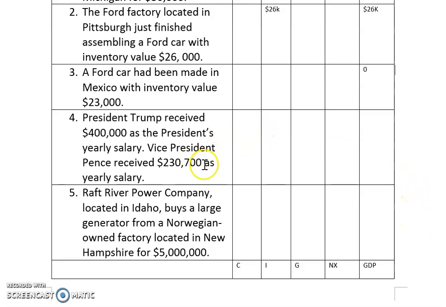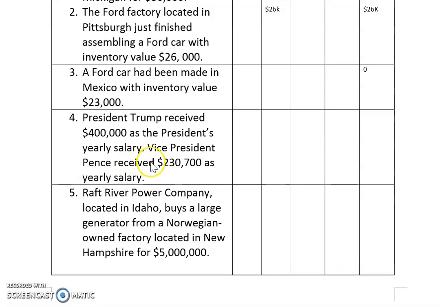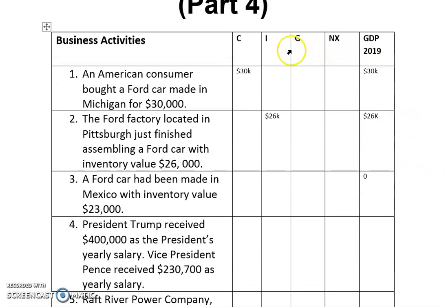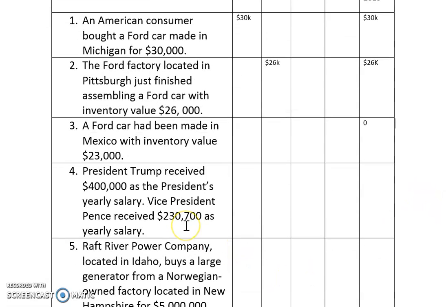Okay, very good. Next, President Trump received $400,000 as the president's yearly salary. Vice President Pence received $230,700 as yearly salary. What do you think? Who pays them? The federal government, isn't it? So that is actually government spending. Remember we talked about this.